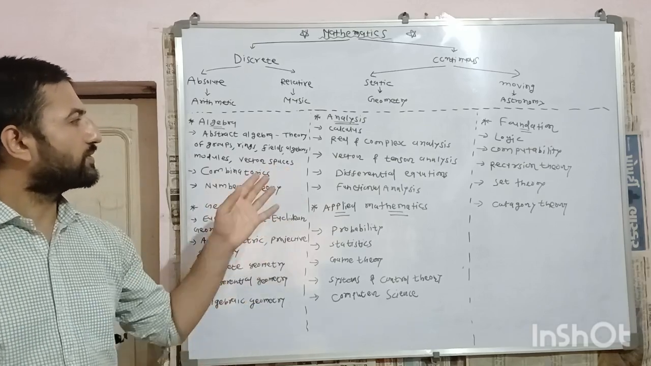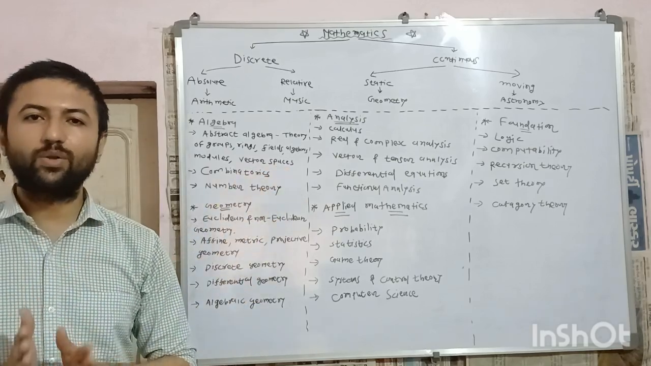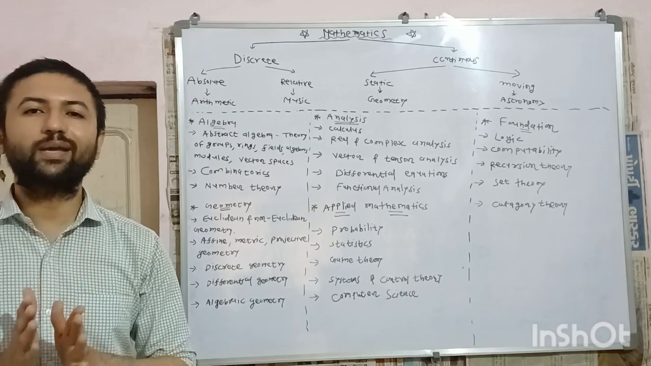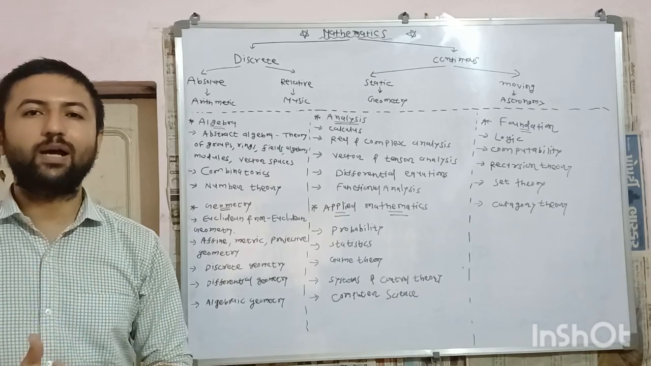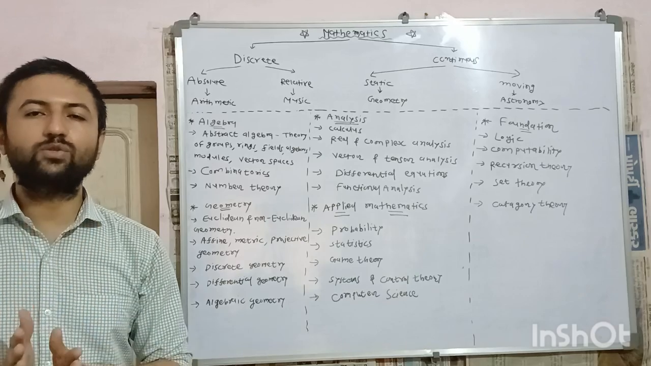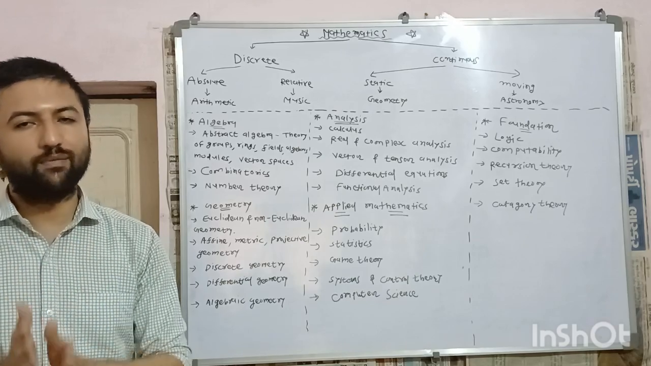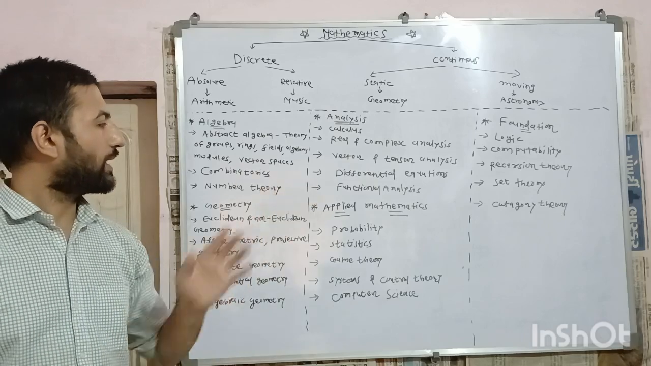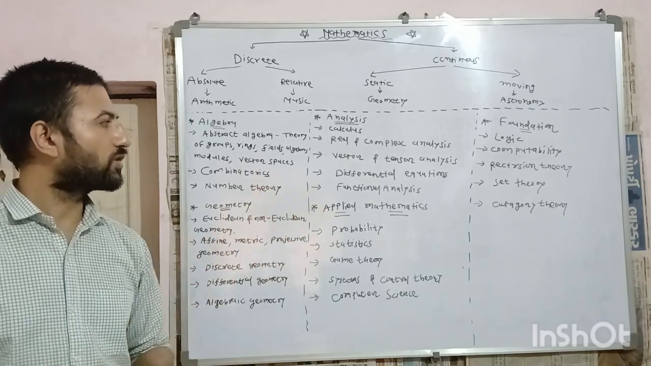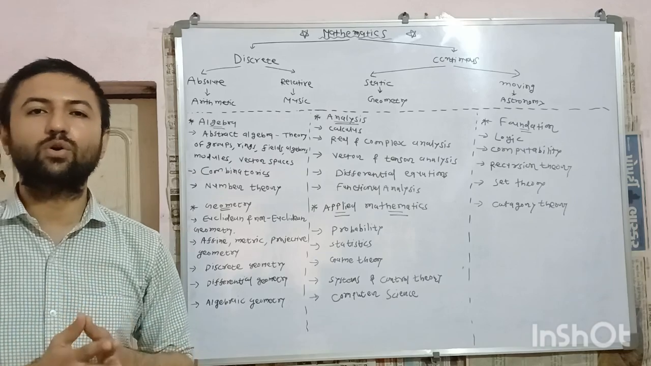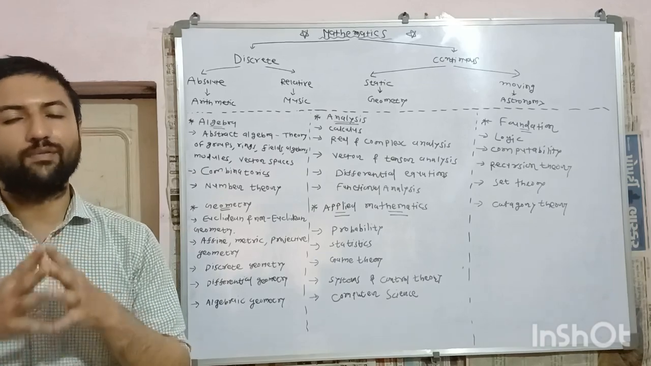Another branch is differential equation. Without the consideration of differential equation, nobody can study any branch of physics, as every branch of physics involves different kinds of differential equations. Next theory is functional analysis, which involves study of functionals, which are function of function, or calculus of variation.